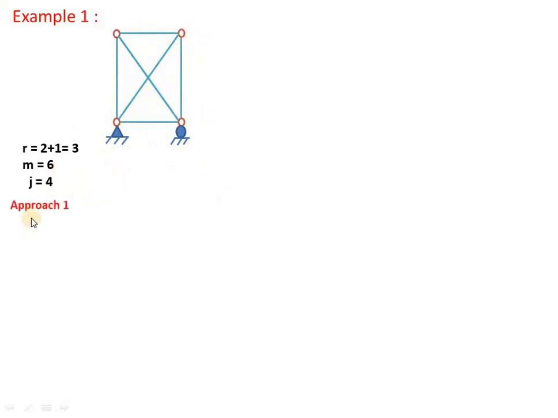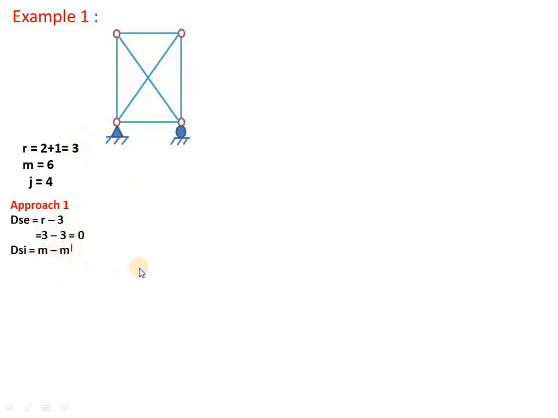Now let us apply approach 1. In this I am calculating the external and internal indeterminacy separately, and then I will add them. DSE, you know that the external indeterminacy is R minus 3. R is 3 here, 3 minus 3, 0. Next, DSI is M minus M dash, where M is the total number of members present in a frame.